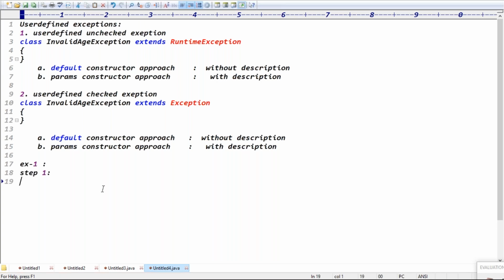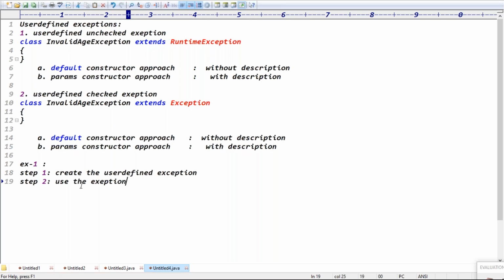While doing the example, you just have to follow two steps. Step one: first of all, create the user-defined exception. Step two: once we create the user-defined exception, use the exception in our project.